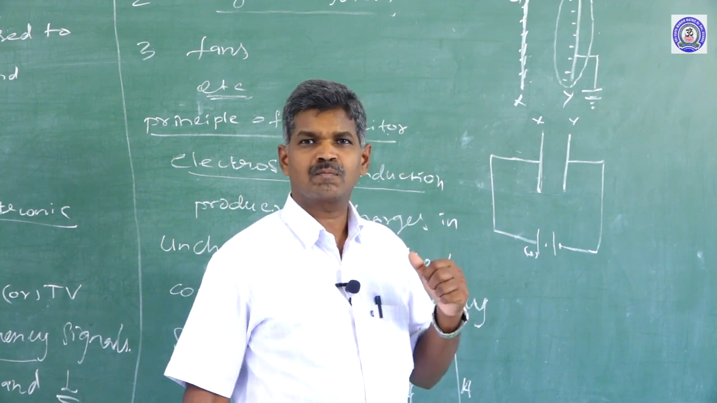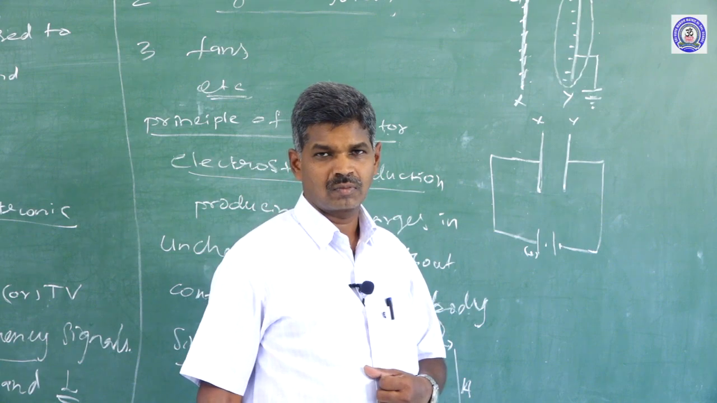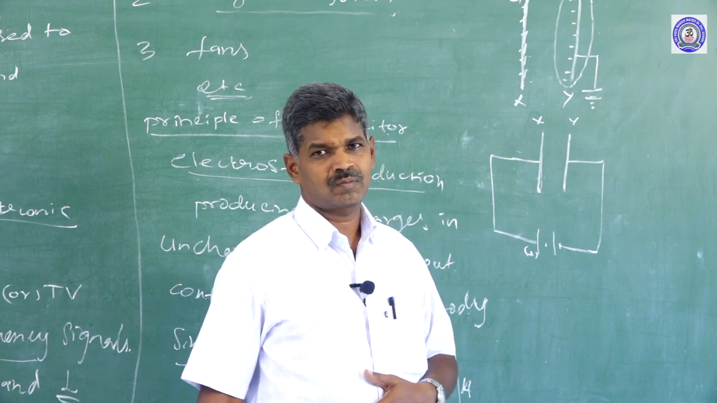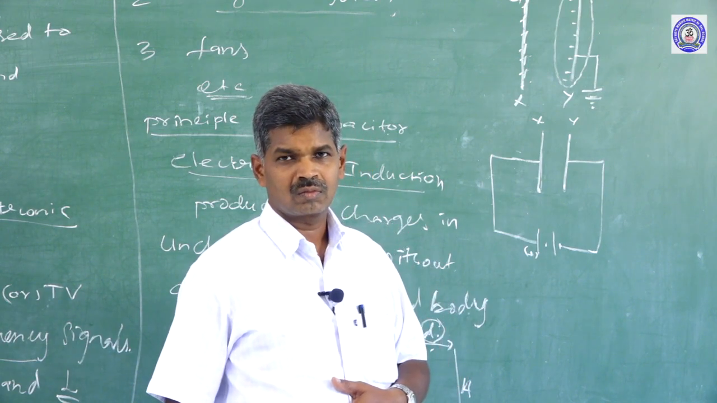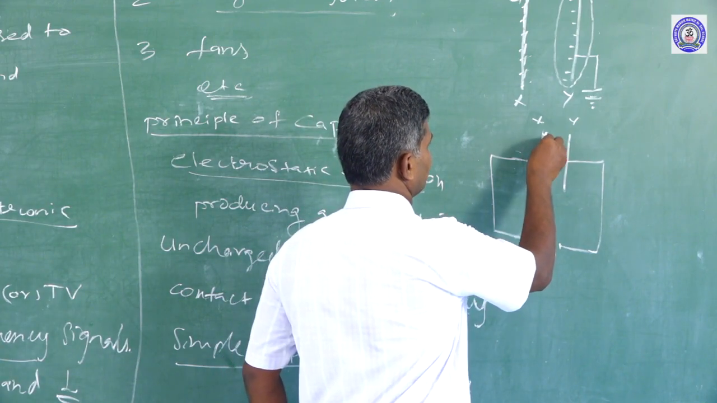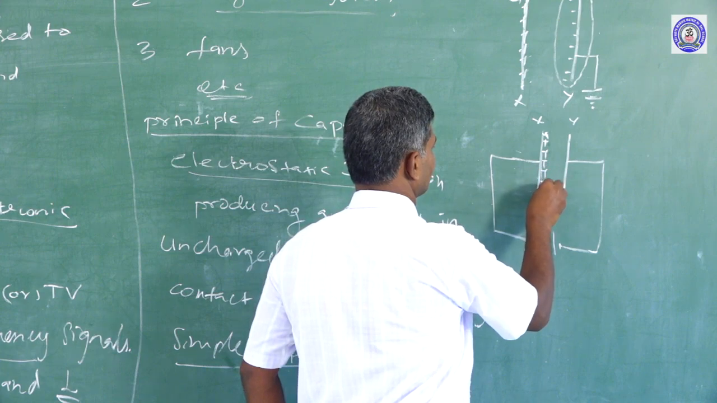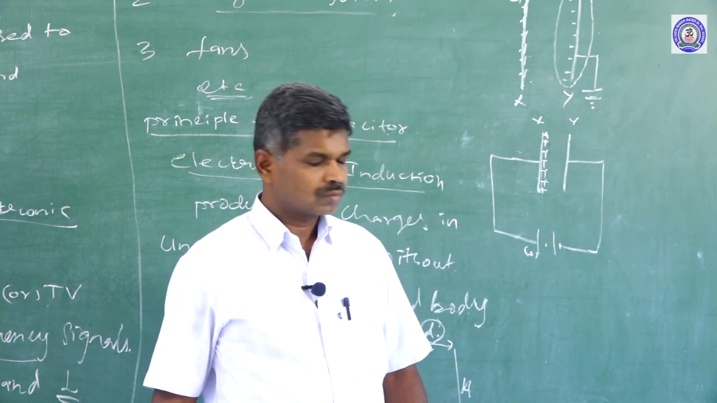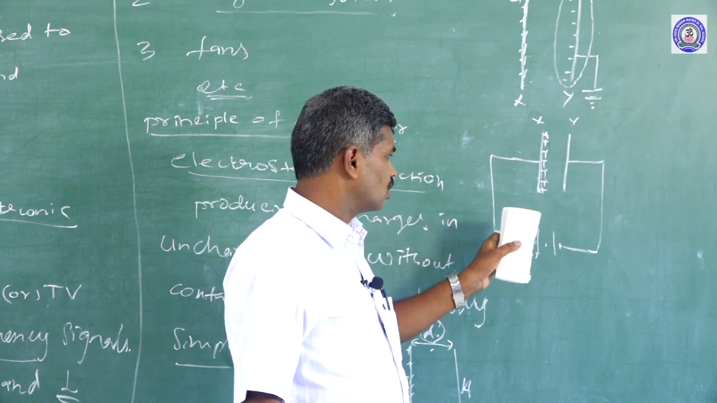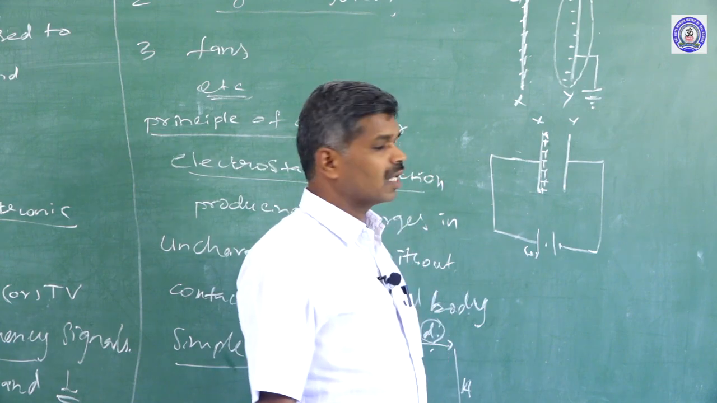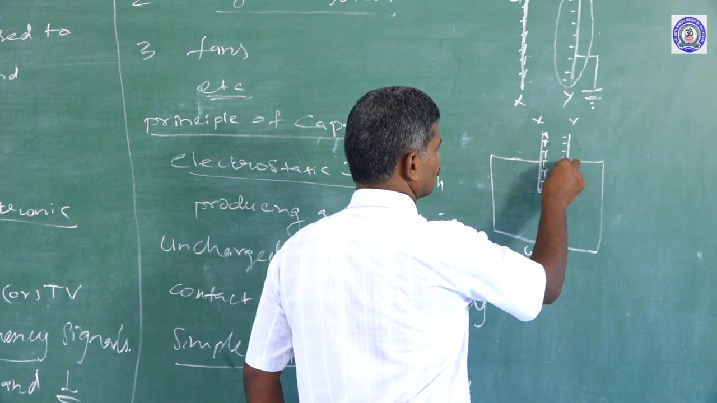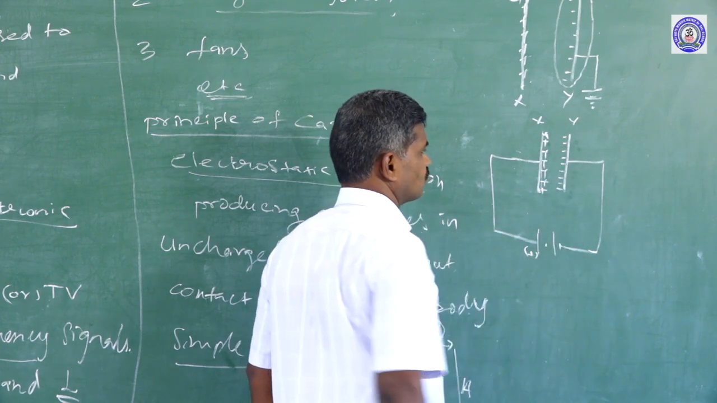From one plate, electrons are removed. The removed electrons go to the other plate. Where the electrons are removed, that plate becomes positive. X plate becomes positive. Then at the same instant, the removed electrons are placed on the other plate. That's why Y plate becomes negative.